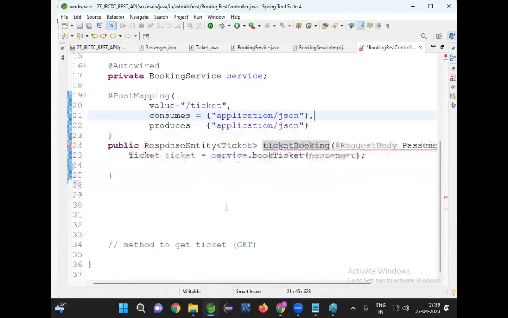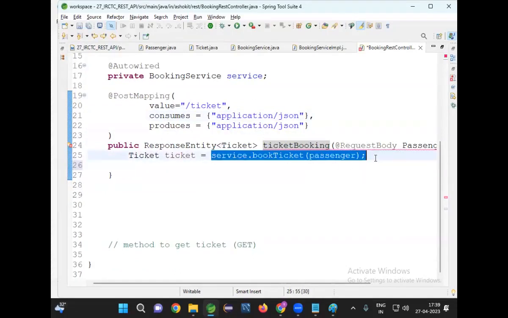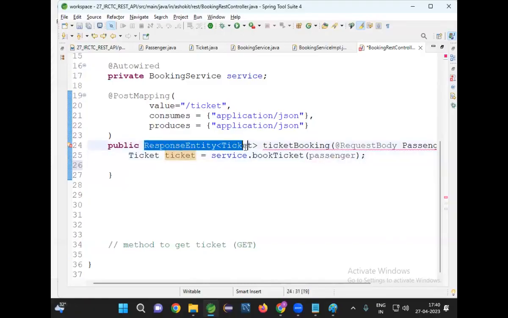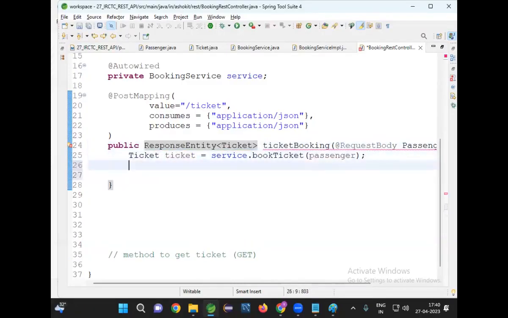Now, my method is calling a service layer method. What is that service layer method doing? It is returning a ticket object. Now I want to send the ticket object as a response. So here, return new ResponseEntity. What is the body? What data do I need to send in the response? Success message or ticket data? When you book the ticket, ticket data will go as a response. I will send the ticket data, comma, HttpStatus.CREATED.